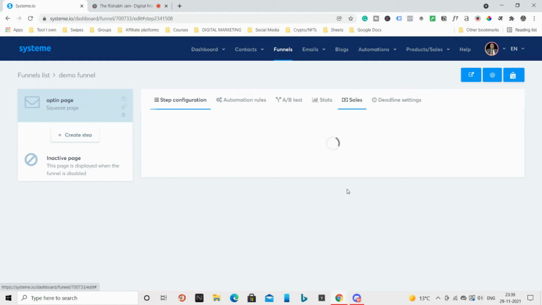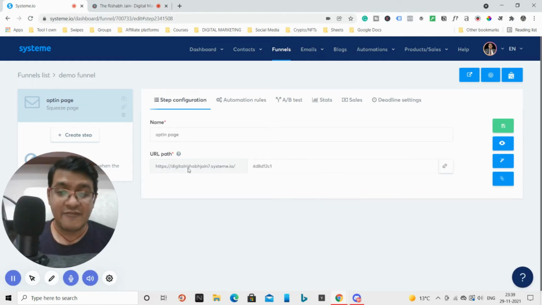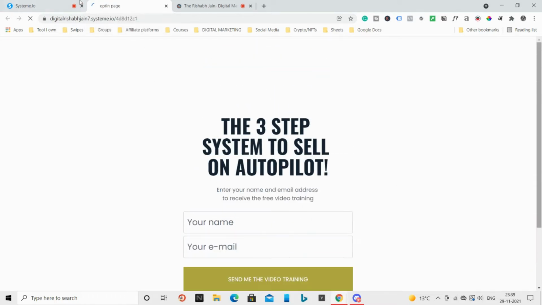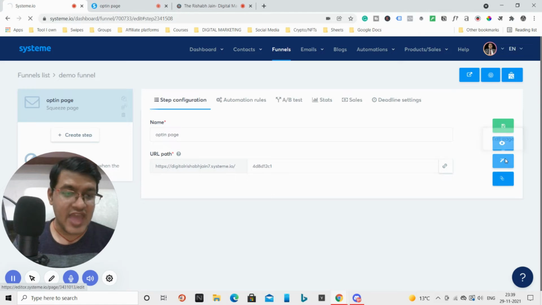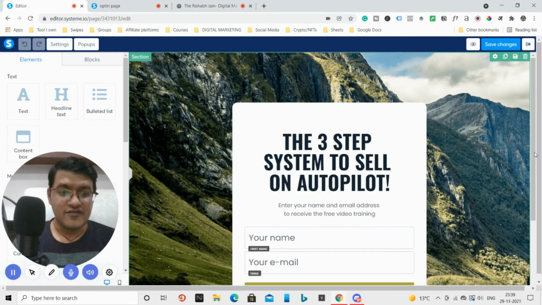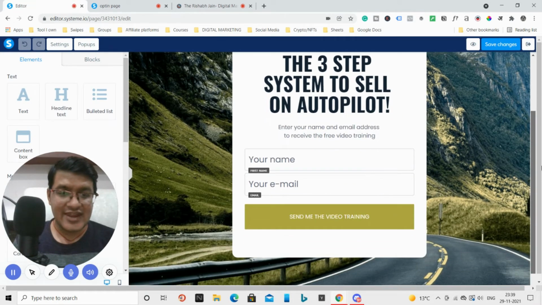Okay, so now I have my first page ready. Let me just see how the page is looking. Okay, so this is the page. If you want to customize it, simply click edit page. And when you click edit page, you will be taken to the editor, where you can simply edit anything.